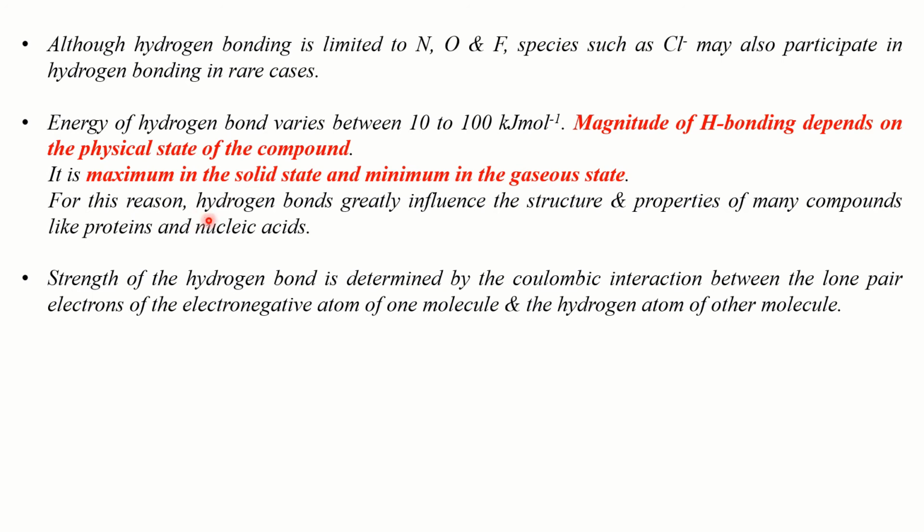For this reason, hydrogen bonds greatly influence the structure and properties of many compounds like proteins and nucleic acids. Now the strength of the hydrogen bond is determined by the Coulombic interaction between the lone pair electrons of the electronegative atom of one molecule and the hydrogen atom of the other molecule. This is how we determine the strength of a hydrogen bond.